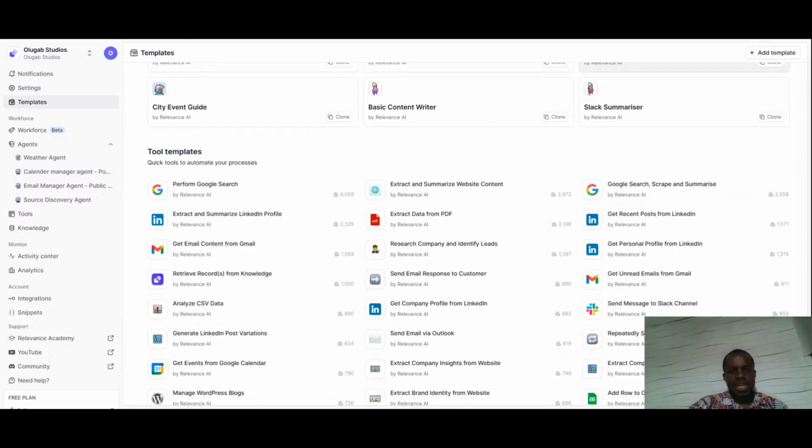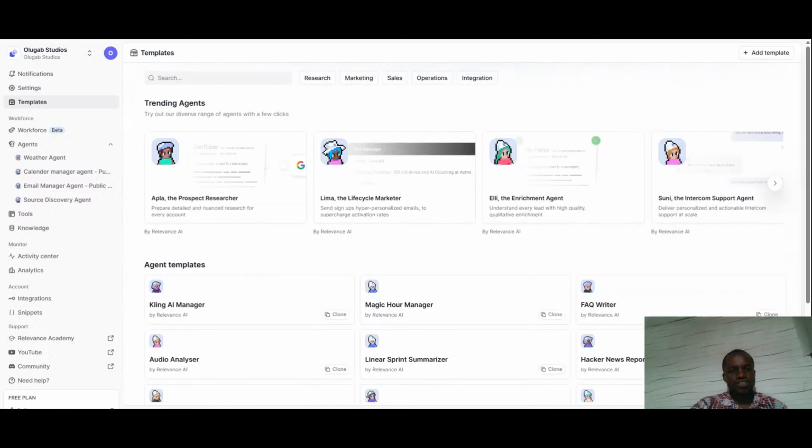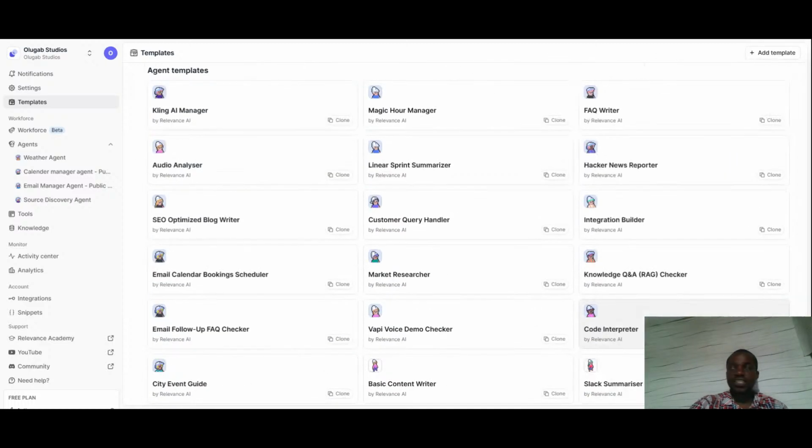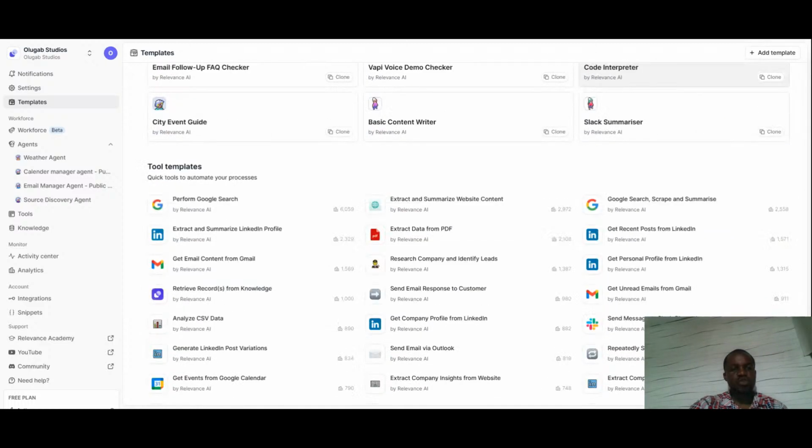We now have up here what we have, trending agents. What that means is that the ones people are using the most. We have agent templates, which we've looked at. We now have tool templates. If you remember, in the place where I was telling you things, I told you that one of the things to consider is the LLM, your agents, and also to consider the tools.